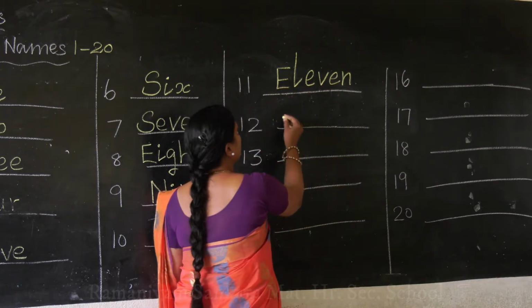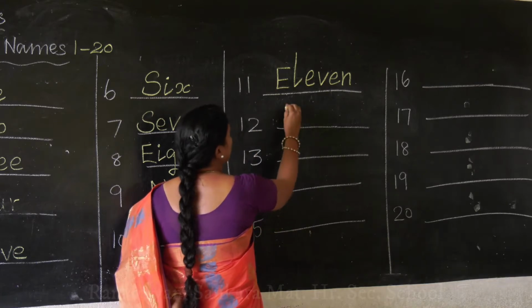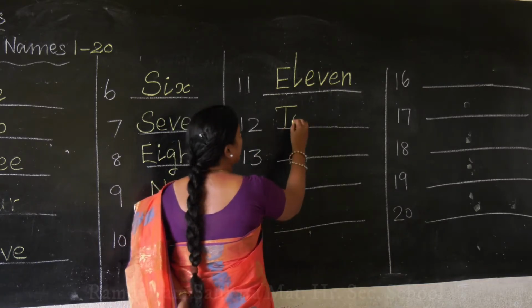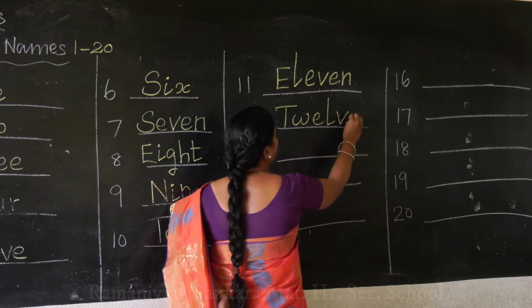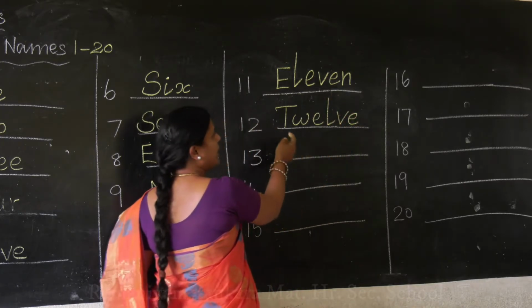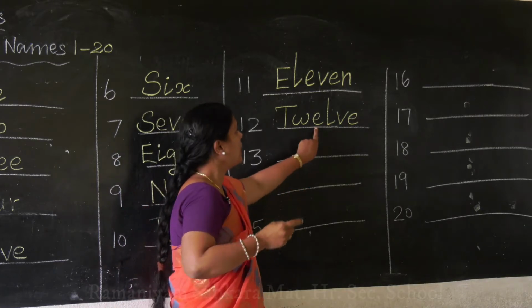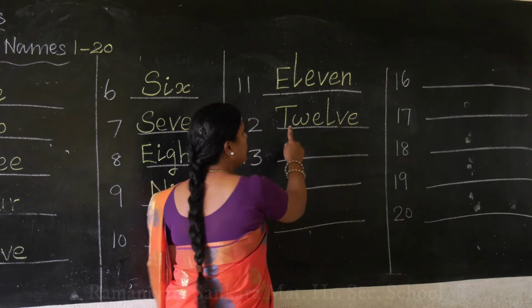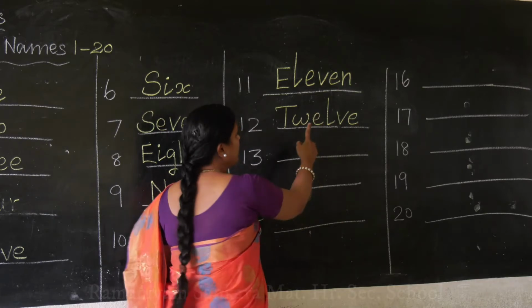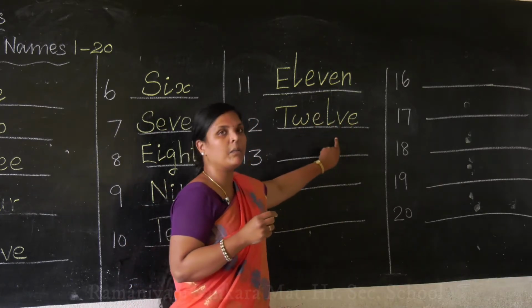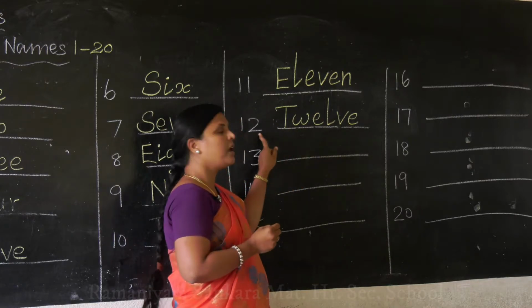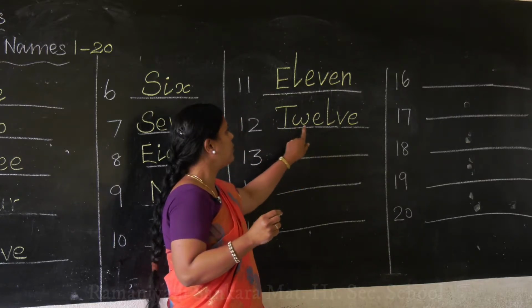Now we'll go to 12. 12 is T W E L V E. See children, here you have E in between every 2 letters. By this you can remember the word for the number 12. T W E L V E.